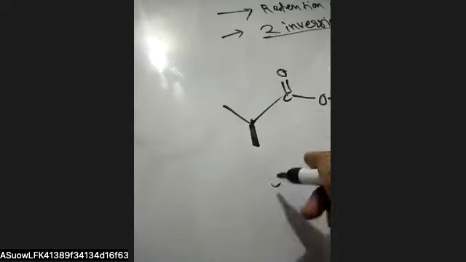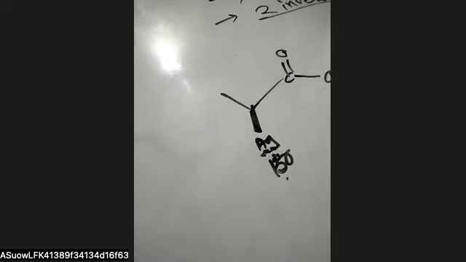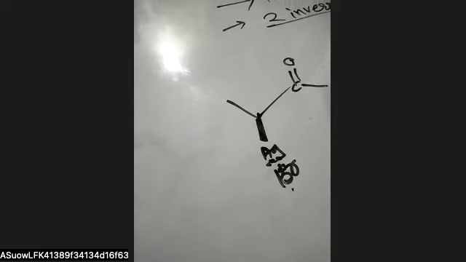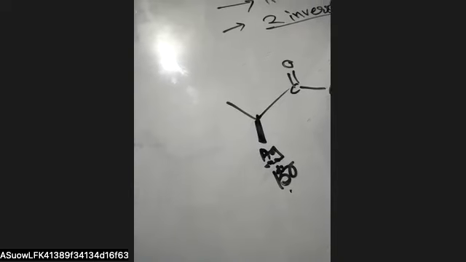So we will have the intermediate like this, and now our OH minus will attack from the dash side. So here we will get retention in configuration in case of NGP.